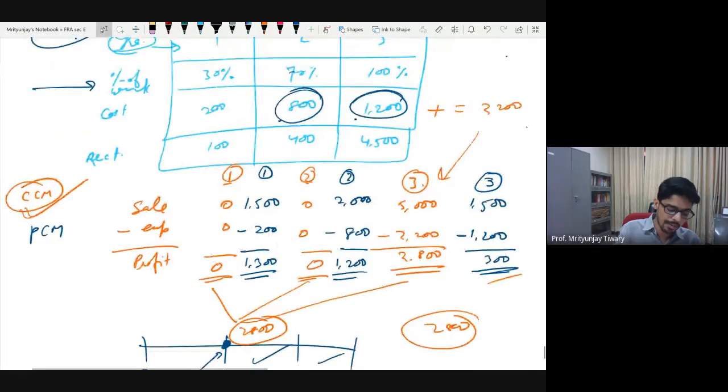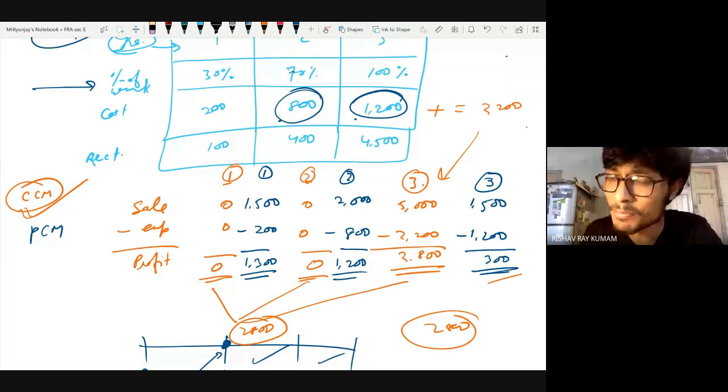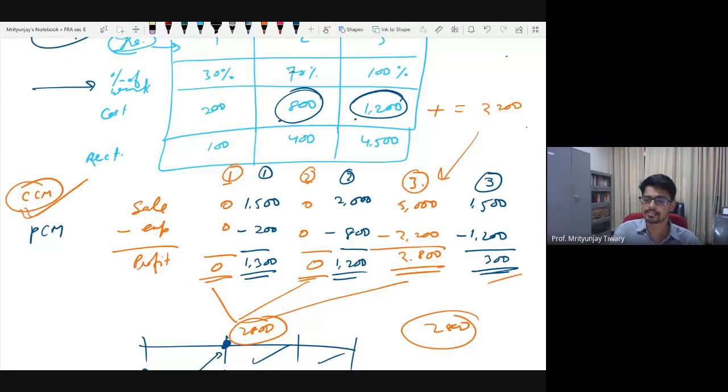Basically, what will happen to this 200 that you have already spent in year 1? Do you see that I did not show anything as sale, nothing as expense? But still, on the ground, when you were completing 30% of the work, you would have already given up your 200 crore rupees. Where will it go is the question. Anybody would want to attempt this? Where it will go, or where should it go? If I have said that it cannot go in sale or expense, what can we do with it? I'll just use it like an asset, a prepaid expense. This will be used like an asset.